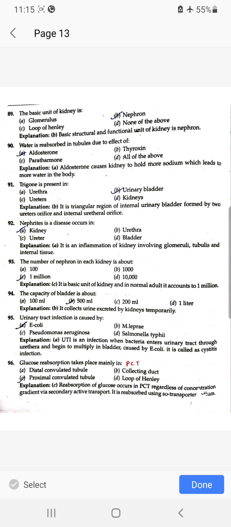Trigone is present in urinary bladder. Nephritis is a disease occurring in kidney. The number of nephrons in each kidney is about 1 million. The capacity of bladder is about 500 ml. Urinary tract infection is caused by E. coli. Glucose reabsorption takes place mainly in the proximal convoluted tubules.